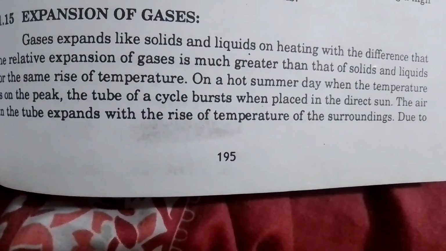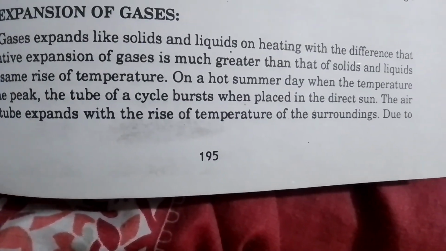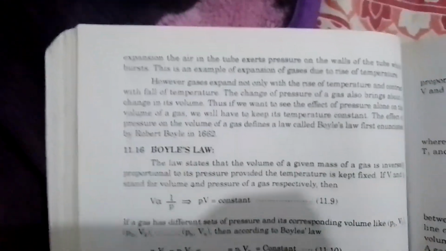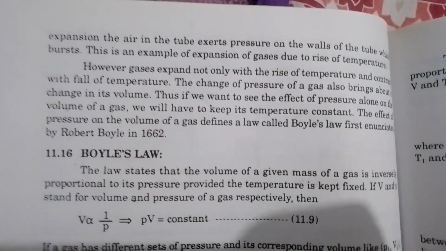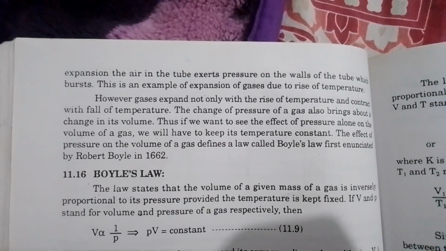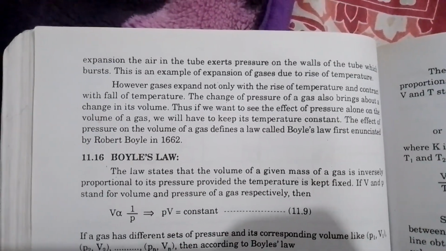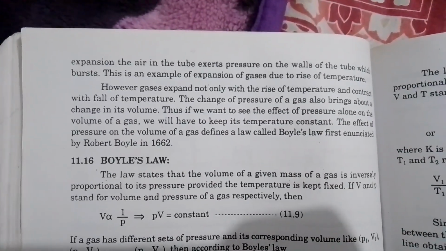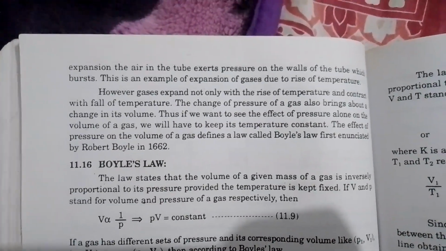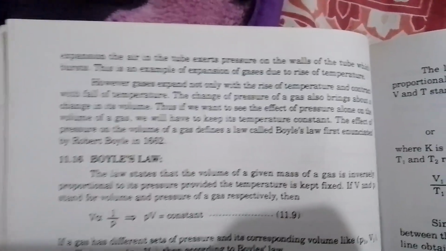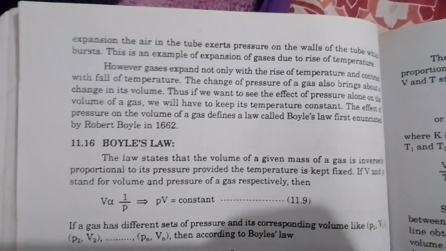The air in the tube expands with the rise of temperature of the surroundings. Due to expansion, the air in the tube exerts pressure on the walls of the tube, which bursts. This is an example of expansion of gases due to rise of temperature.